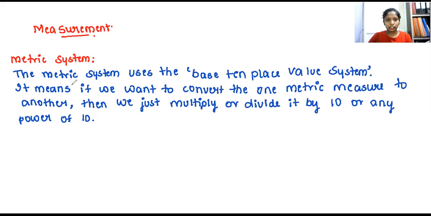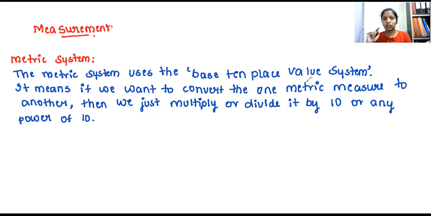Look into what they are telling. The metric system uses the base 10 place value system. That means your denominator will be a power of 10, like 10, 100, 1000, 10,000, 1 lakh, 10 lakh. This is the base 10 place value system. If you want to convert any one metric measure to another metric measure, we simply multiply or divide it by 10 or by powers of 10.